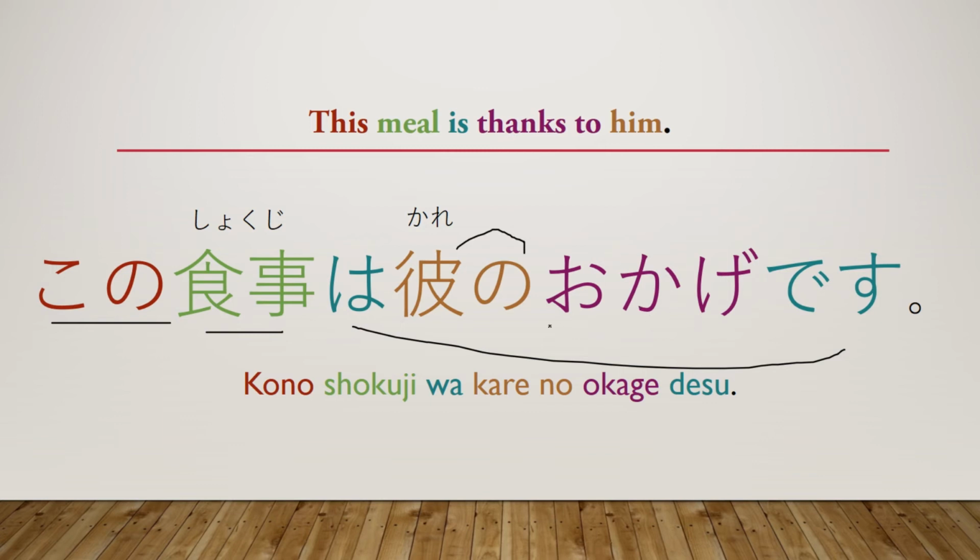And then this time, we have okage, because it's thanks to, it's in a positive sense, but it is at the end of the sentence. So instead of using de, we're going to use da, but I want to make it more polite, so we're going to use desu instead. So overall, this sentence is directly saying, this meal is thanks to him, which basically translates exactly how it does in English. That is basically the lesson today.